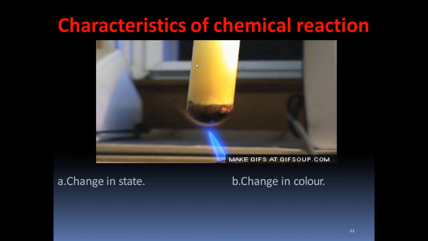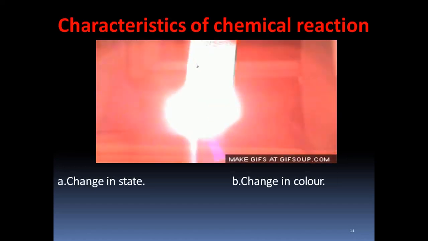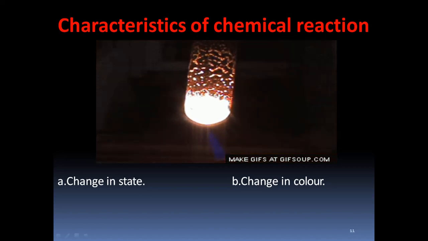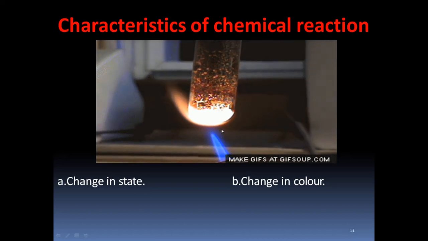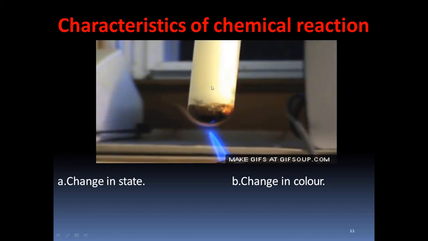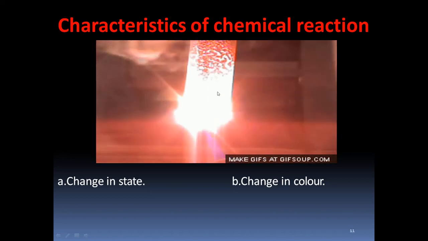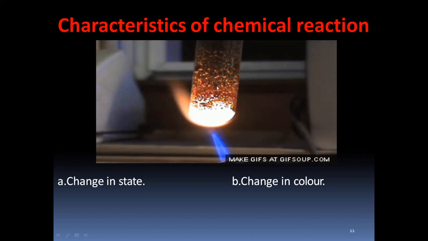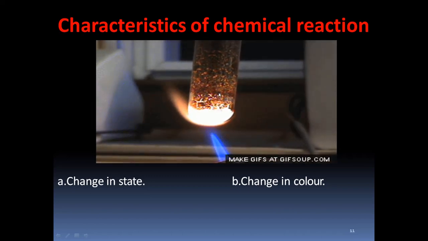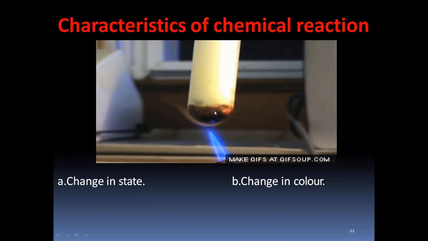Now, let us learn the important characteristics of chemical reaction. As you can see in this picture, here we have taken some chemical in the test tube, and when we are heating it, you can observe some of the important characteristics of a chemical reaction. You all know that chemical reaction is taking place. How do you tell that it is a chemical reaction? You need to observe some important characteristic in it, isn't it? What are the important characteristic you need to observe here?